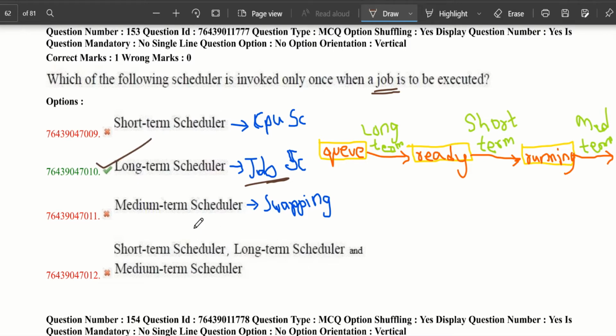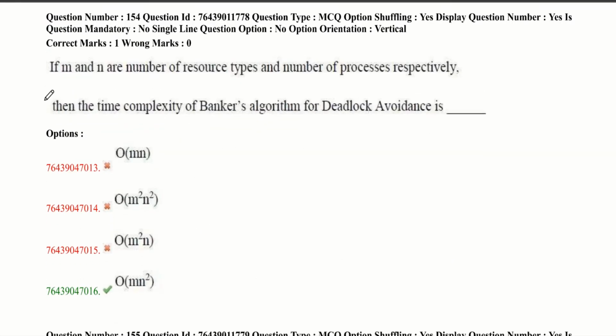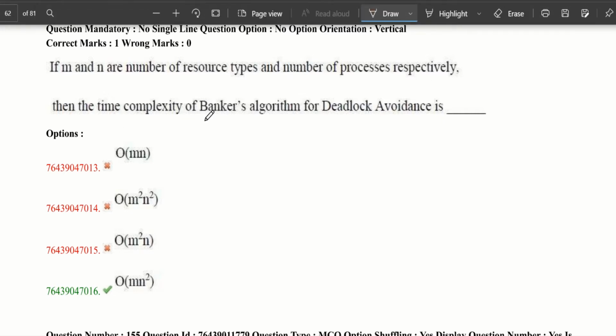So next, let's move on to the next question. If M and N are the number of resource types and the number of processes respectively, then the time complexity of Banker's algorithm for deadlock avoidance is dash.